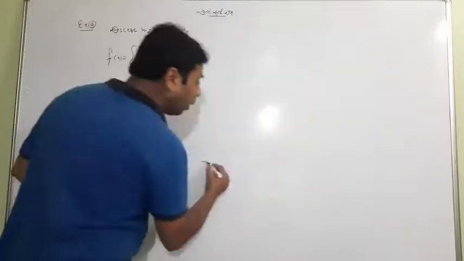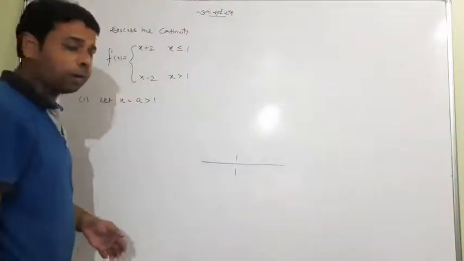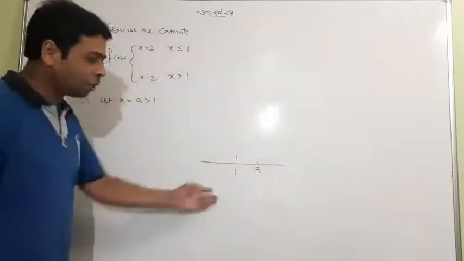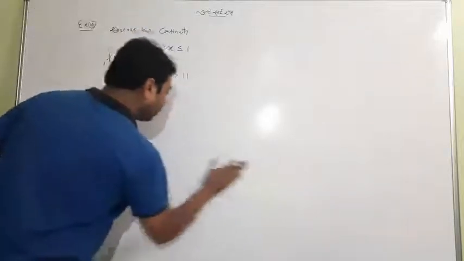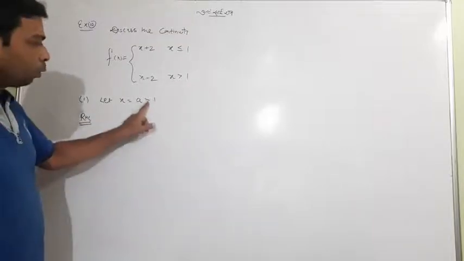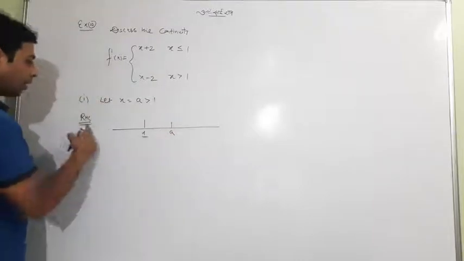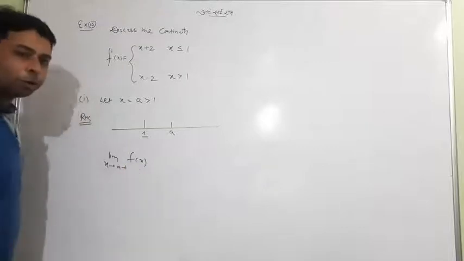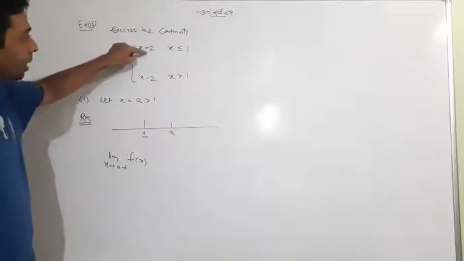So what are all the x? It is 1, less than 1 with infinite points, and greater than 1 with infinite points. So I have to choose any value like a which is greater than 1, so I've taken x equal to a which is greater than 1. First I'll take the right hand limit at x equal to a. Look, this is 1, this is a. Right hand limit I'm taking, x tends to a plus of the function. Now the big question is, what is the value of the function, this or this? Because the function is either this or this.